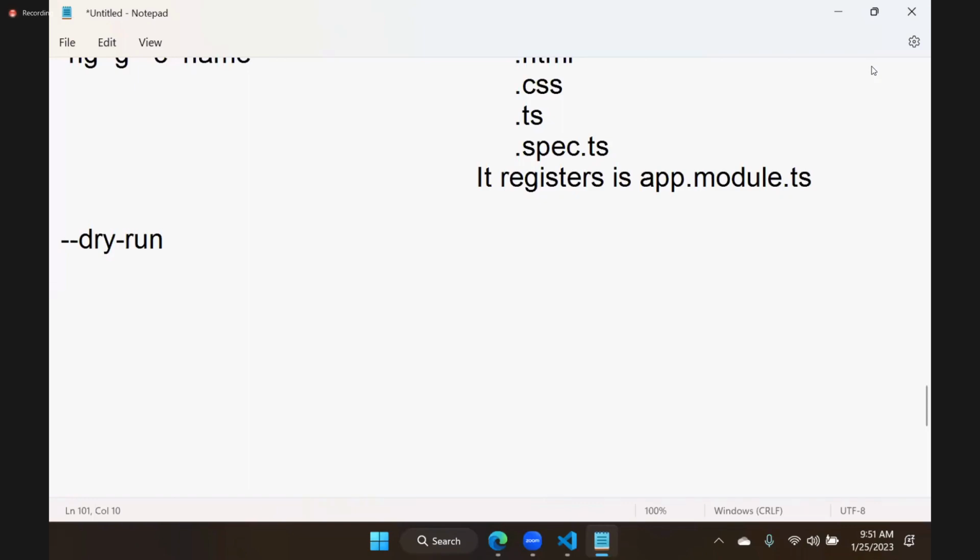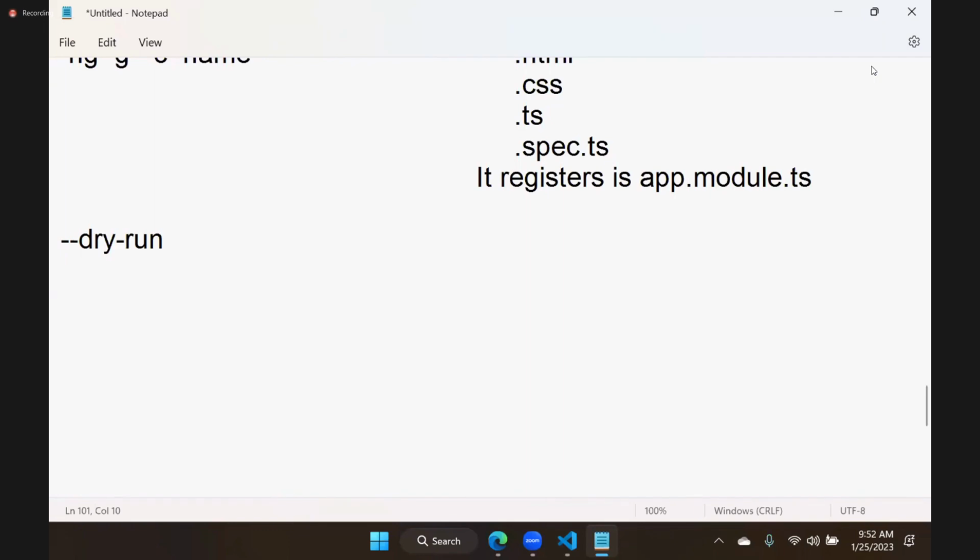Dry run means before really generating, we first take a trial. If you add this dry run, it will not add the component. It will first tell the developer, I am going to do this. Are you sure?